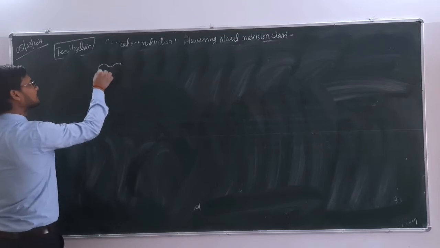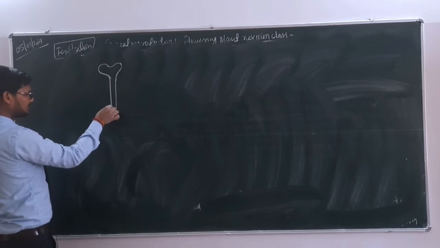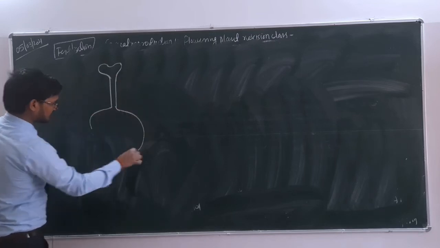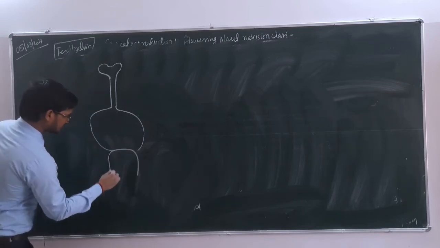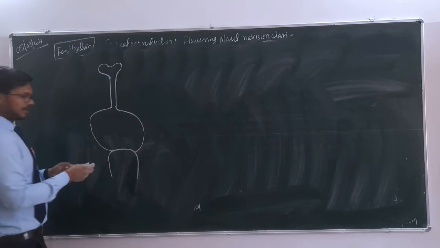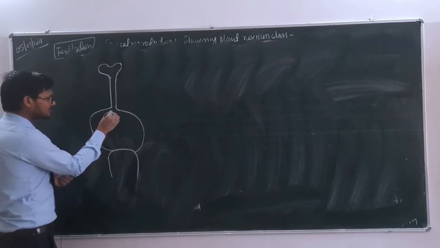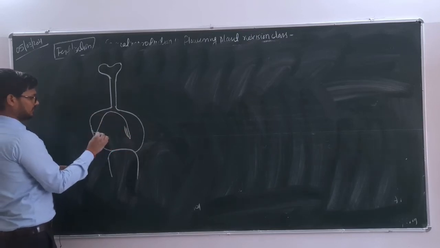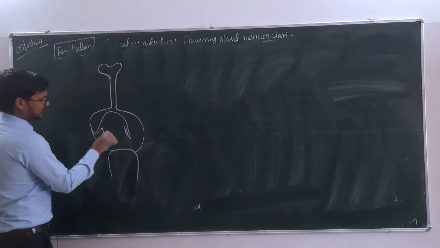This is, as you know, our stigma and style. We will make the ovary, a very long portion here. This is the ovary, as you know, attached to the thalamus, so we are making this. Inside the ovary, as you know, this is the placenta, and here there is the presence of a typical anatropous ovule. Okay, so I am just making that.